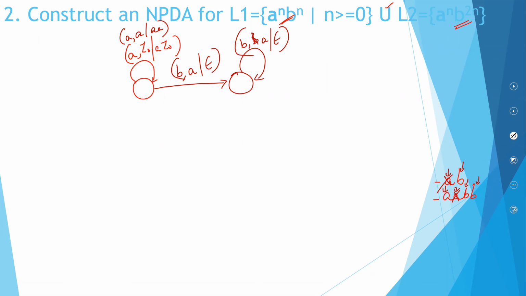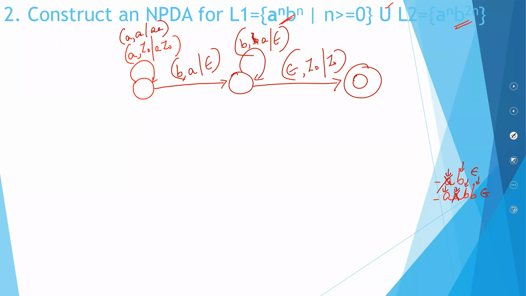I will pop it out. At the end, I might encounter an epsilon. Okay, I'll have an epsilon at the end. The top of the stack is Z0. I leave it as it is.